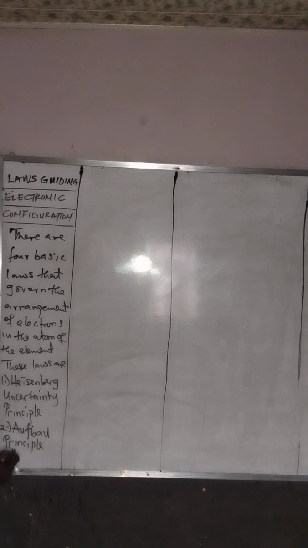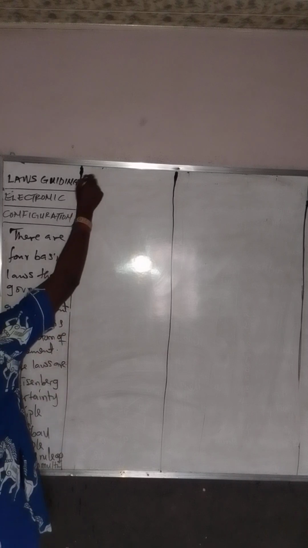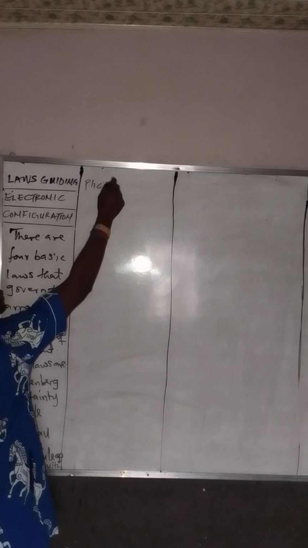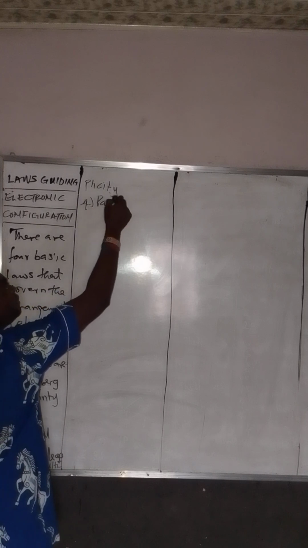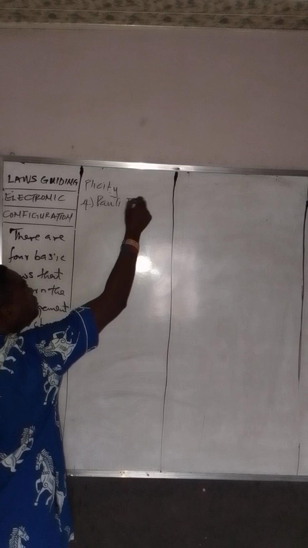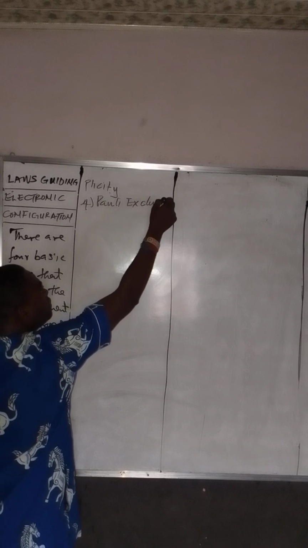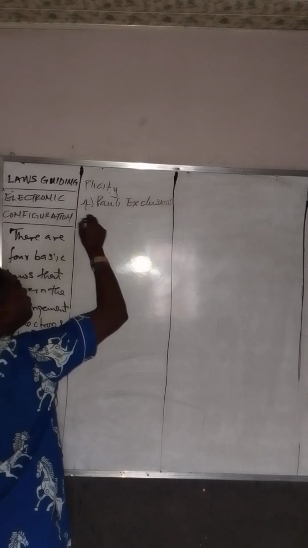Number 3 is Hund's rule of maximum multiplicity. And lastly, number 4 is Pauli exclusion principle.